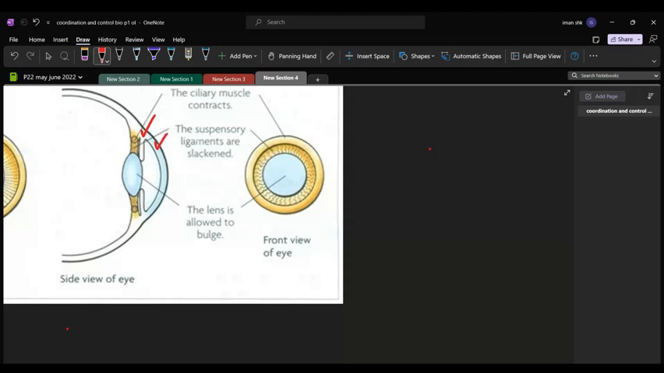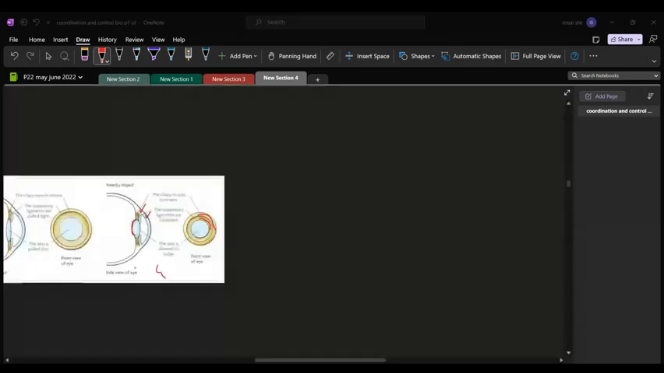This is the closer view of what actually happens. So the ciliary muscles are contracting here and the suspensory ligaments are relaxing or slackened, which means they're loosened up. All these words have the same meaning, but the examiner can trick you by writing different words and asking you the same exact thing on what happens if you look at a distant or a nearby object. And remember that your lens is more bulged out or more rounded. If you compare it with a distant object, you can see how thin the lens is.